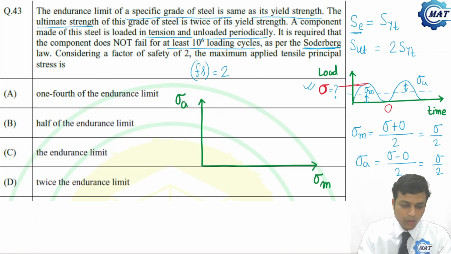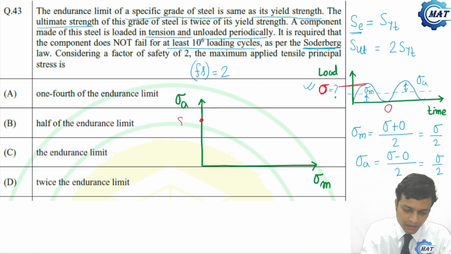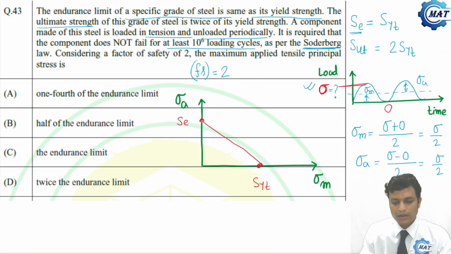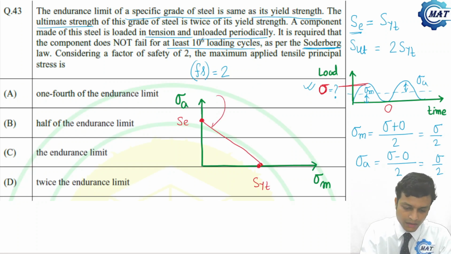Now, what is the Soderberg line? The Soderberg line has its boundary points at S_e and S_yt. Joining these two, we get the Soderberg line. So this is the Soderberg line.